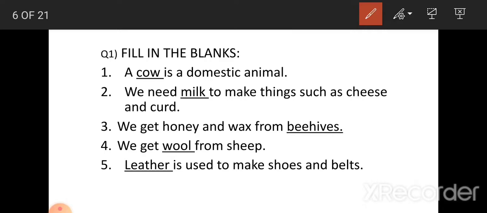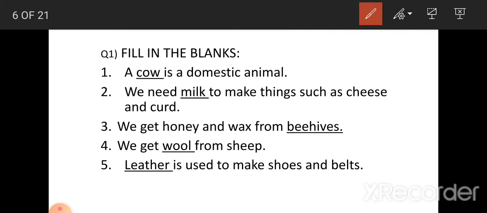All the woolen clothes that we wear, that is sweaters, mufflers, are made from wool. Where do we get wool from? From sheep. Where do we get wool from? Sheep. S-H-E-E-P, sheep.